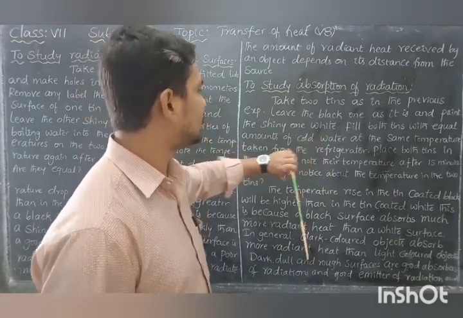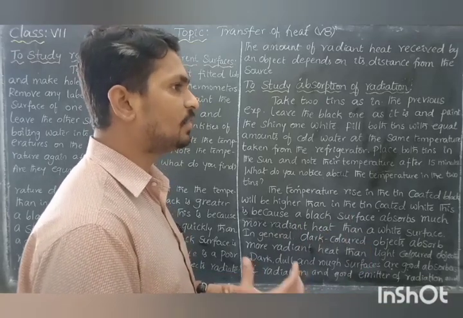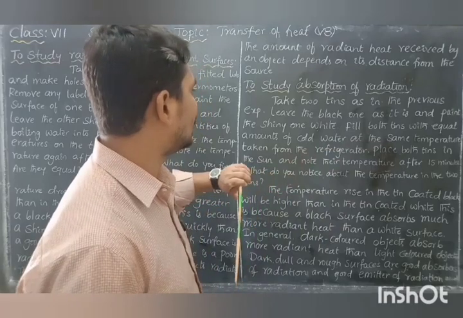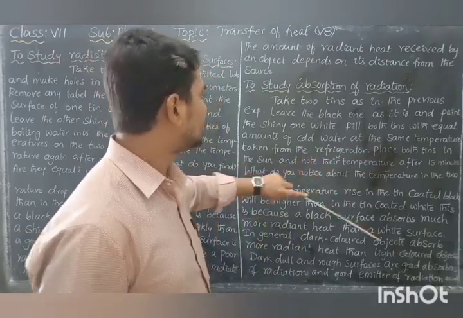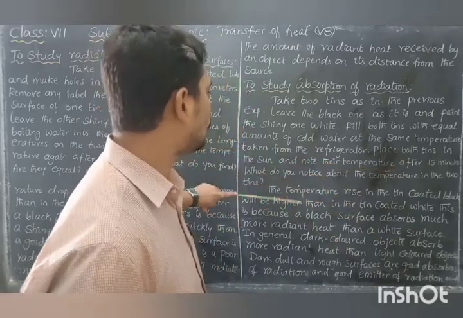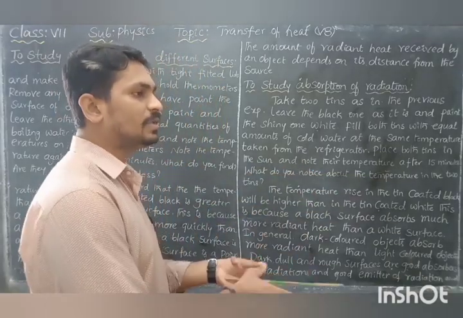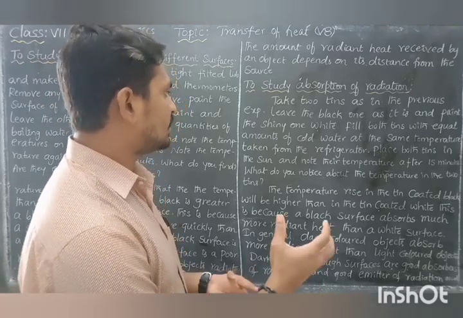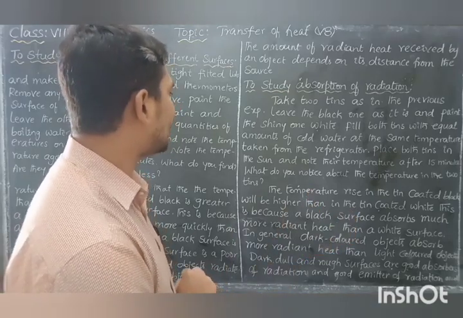Fill both the tins with equal amounts of cold water at the same temperature, taken from the same source. Place both the tins in the sun and note the temperature after 15 minutes. What do you notice about the temperature in the two tins? Because the sun emits light, both the tins will receive the solar radiation.